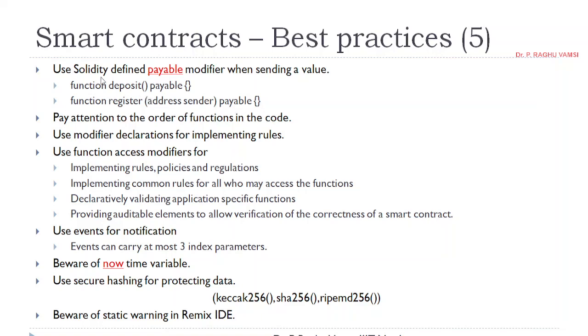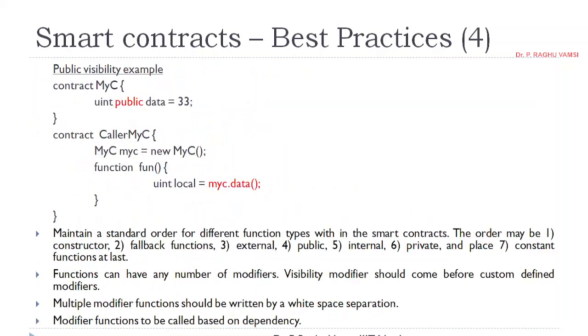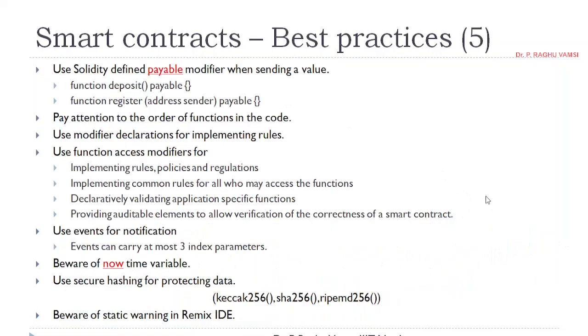So these are the functions where you can declare the modifier as payable, so that by default the related amount will be deducted from the initiator's account. Pay attention to the order of functions in the code. You should maintain the order, first, second, seventh. This is the order you are supposed to maintain in the code.